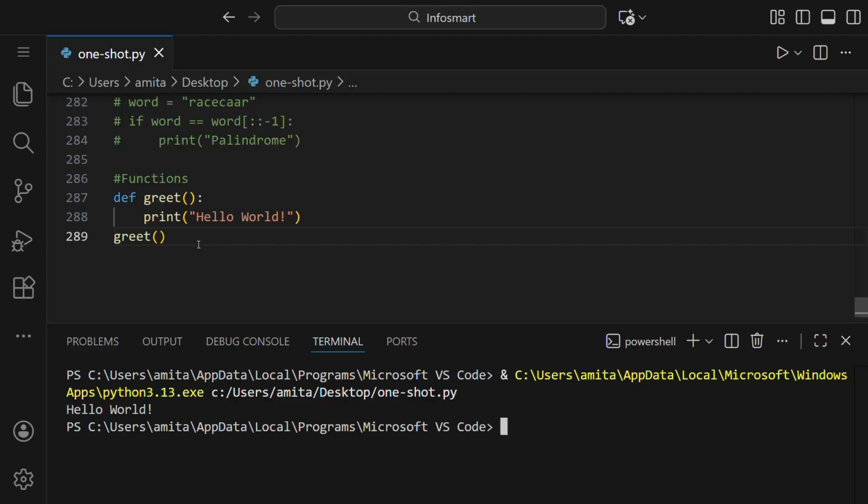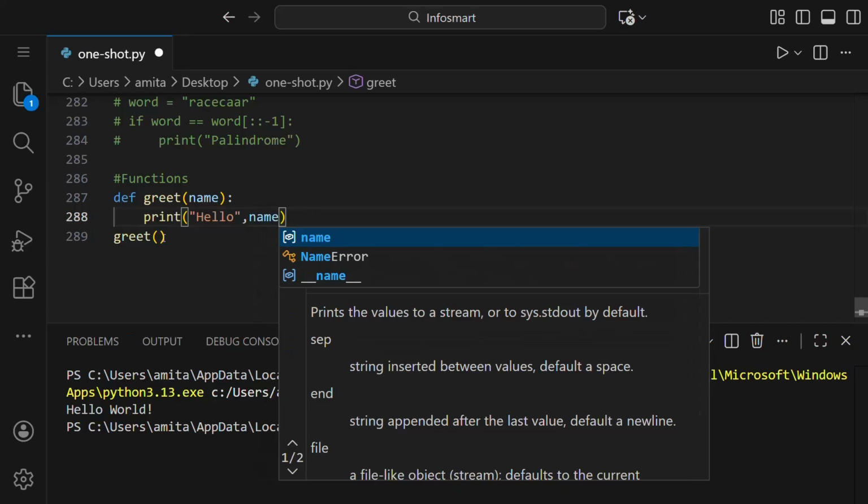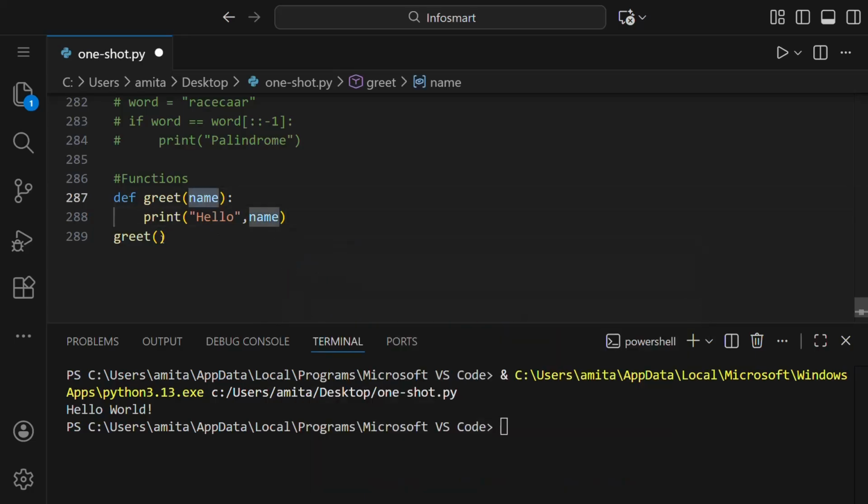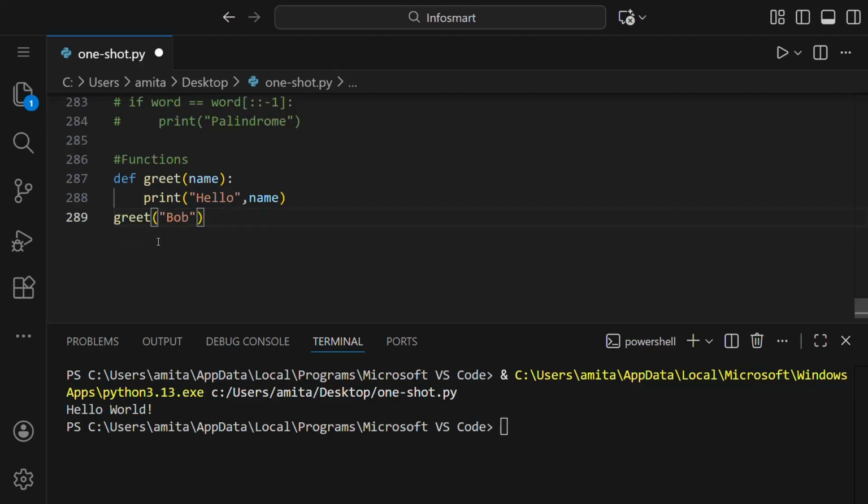Now let us see how to work with functions with different values. So if we write here name and we say to print hello and name, that name is the parameter and we want to give an argument here. Argument is the value of this parameter name. So if we write here Bob, then this is the argument and this is the value of this parameter. Here we are giving the function the value of the parameter, that is Bob. So it has to print hello Bob.